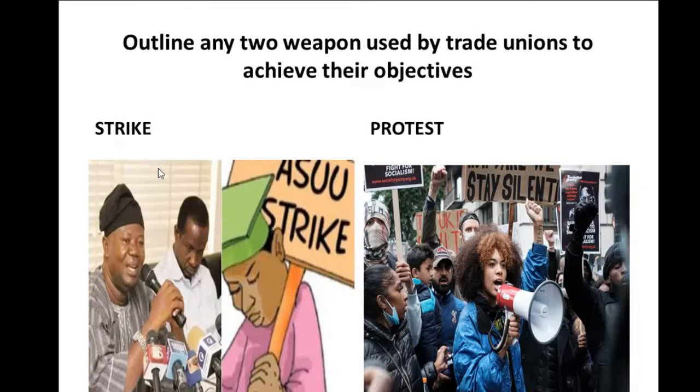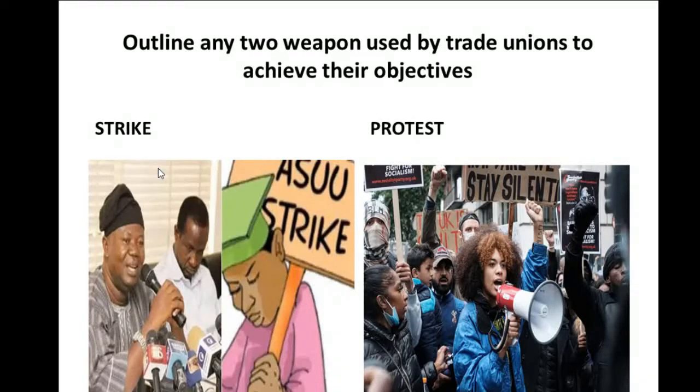Now, from the picture you see ASU, and don't forget I mentioned to you that ASU is one of the examples of trade unions in Nigeria. So other weapons include collective bargaining, strike, and protest, and you need to know that these are weapons used by ASU to express their opinion or their grievances whenever things go wrong.